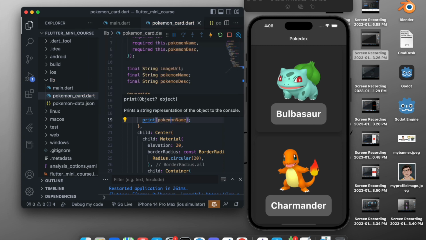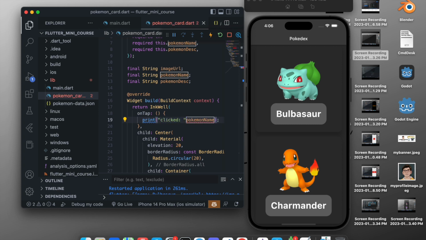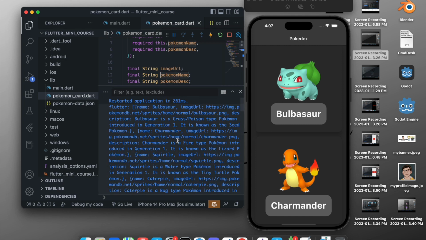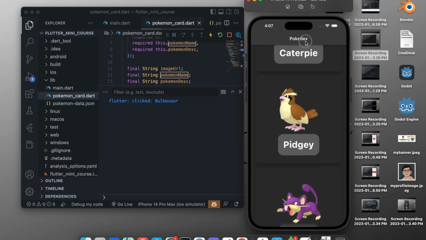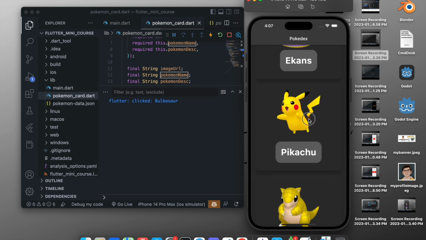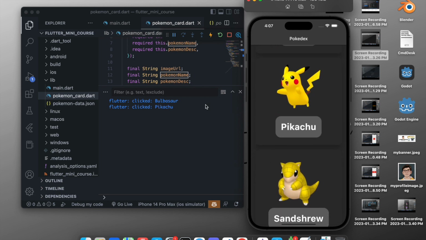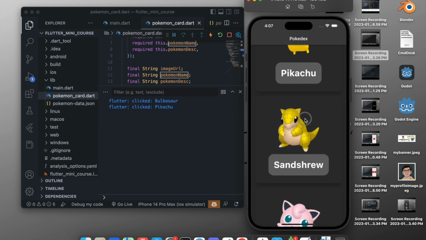We will close this, and we will say click, and we will add a plus right here, and okay. So what we will do is print click, then print the Pokemon name. Now if we come here, go down and clear the console, and click, let's say, Bulbasaur, it has printed click Bulbasaur. Let's scroll down and click Pikachu. It says click Pikachu, so that means we are able to click our card. As you can see, it gives an effect of click right here, so that is also very good.